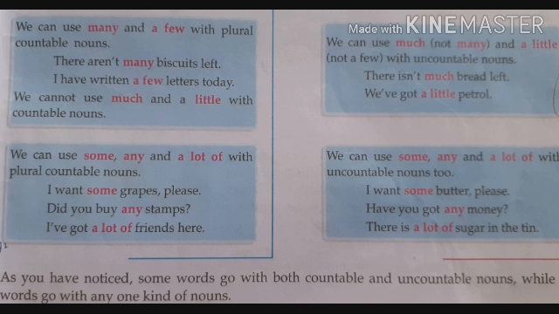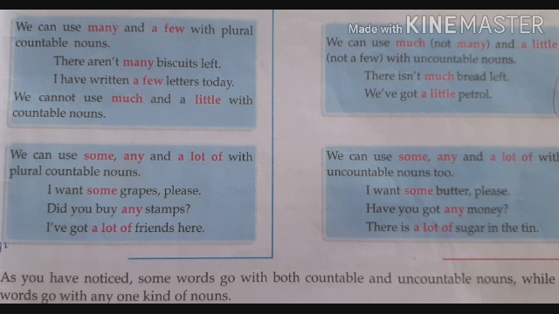We can't use much and a little with countable nouns. We can use much, not many, and a little, not a few, with uncountable nouns. As you know, for quantity we use much and a little. Suppose that there is not much bread left. We have got a little petrol, which we can't count. So for numbers we use many and a few, and for quantity we use much and a little.